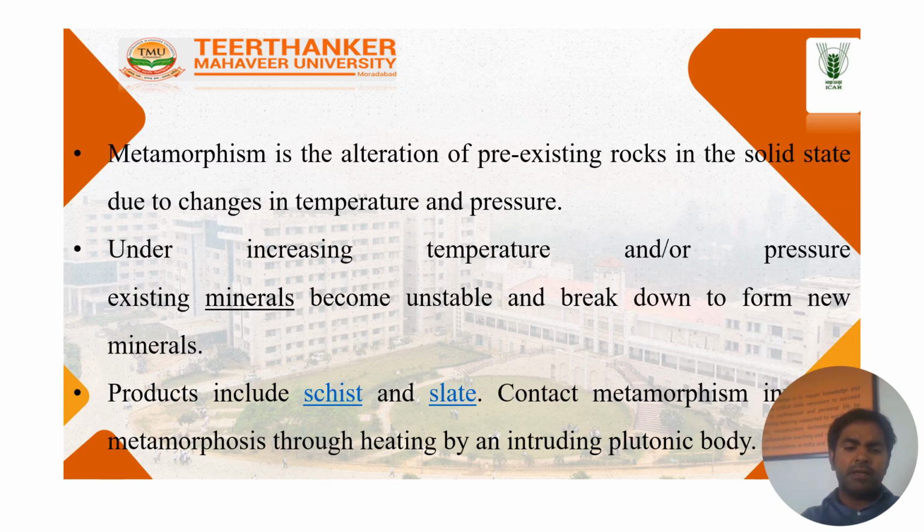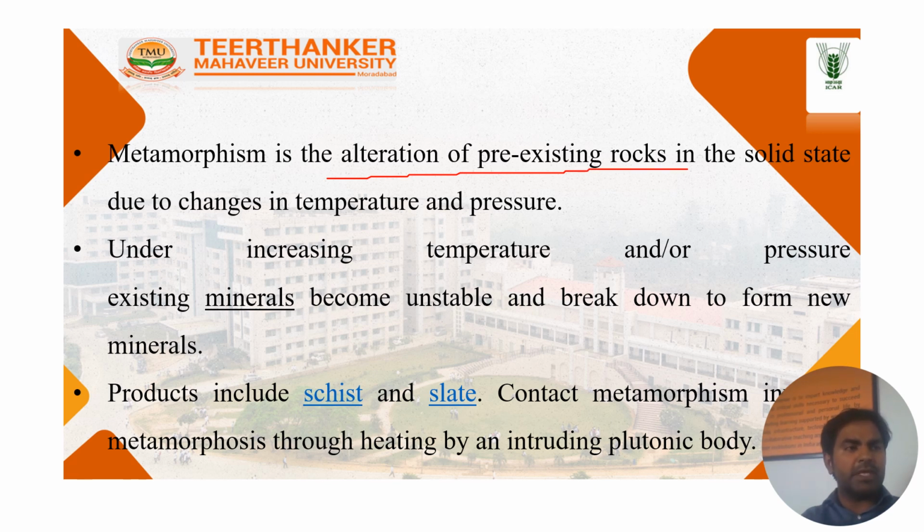Now the next property. Here you can see metamorphism is the alteration of pre-existing rocks in the solid state due to change in temperature and pressure. What is the meaning of alteration? It means sometimes heat, sometimes pressure, continuous alteration one by one, of pre-existing rocks.